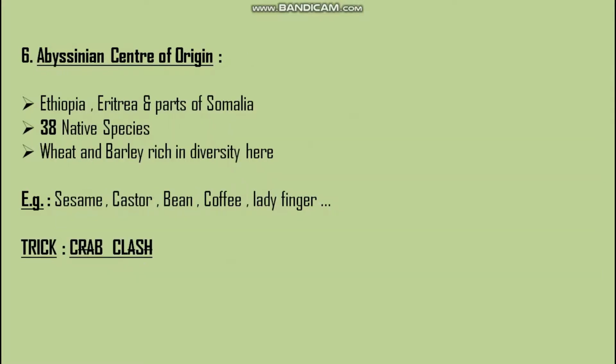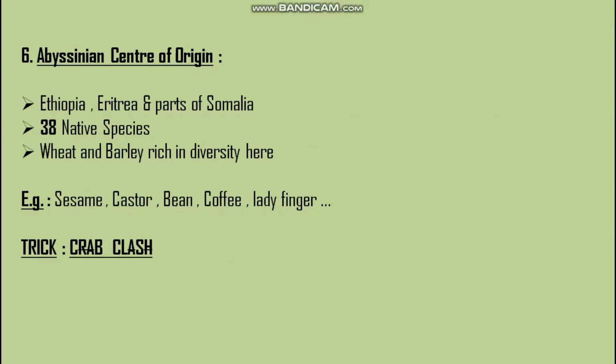Next, Abyssinian center of origin. It includes Ethiopia, Eritrea, and parts of Somalia. 38 native species are there, and wheat and barley are rich in diversity here. So the examples are sesame, castor, bean, coffee, and ladyfinger.